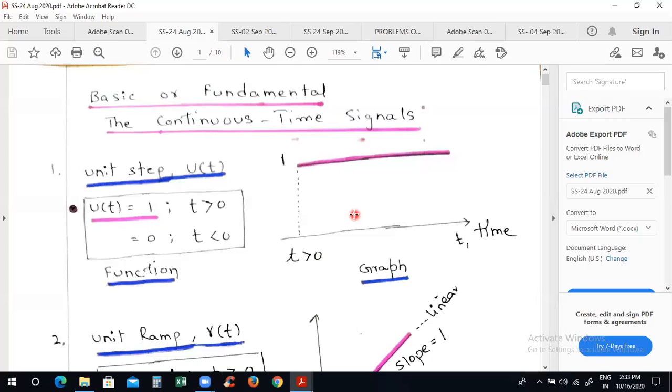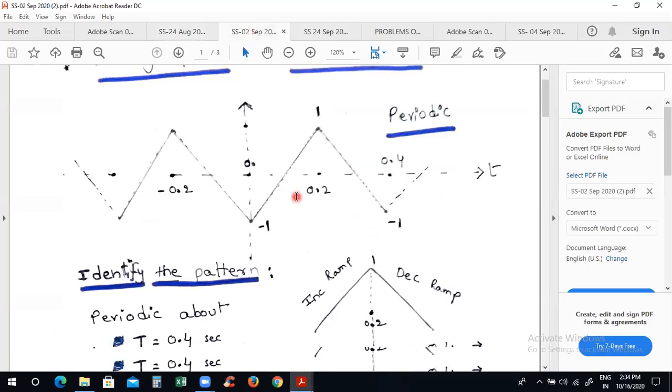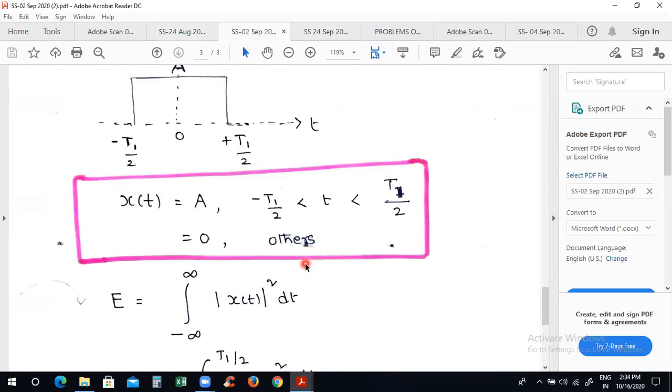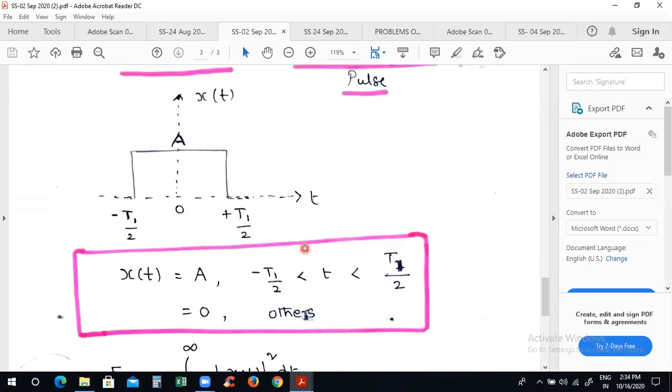Now from this class, coming class onward, I will explain what is the Fourier transformation and what are the different variations, properties and everything, and how you are applying the Fourier transformation on a periodic signal and what's the output. What is the output? So suppose the coming question is given like this. Is this a periodic signal or aperiodic signal?